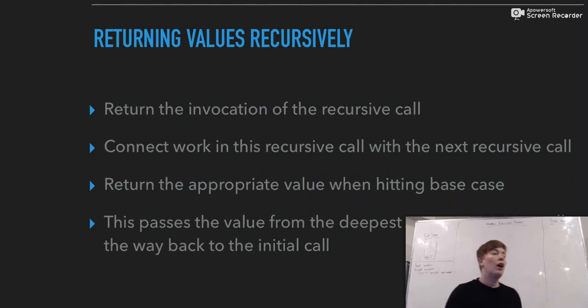We can do addition and subtraction, any kind of other arithmetic that we need to in the actual return statement. And it'll just wait for the recursive function invocation to return a value before it does that addition or subtraction. We can return the appropriate value when hitting our base case and passing the value from the deepest execution context all the way back out.